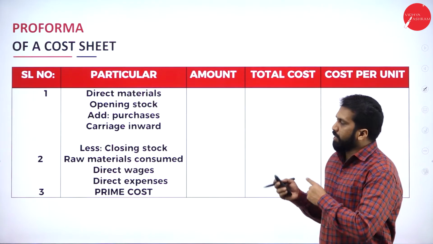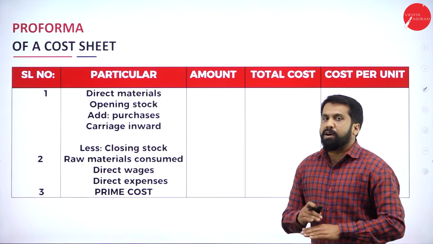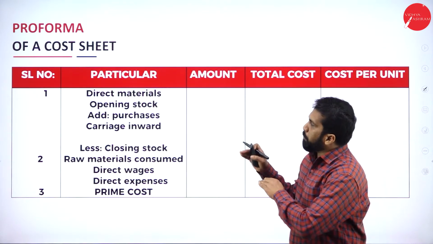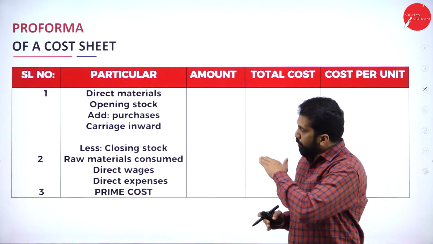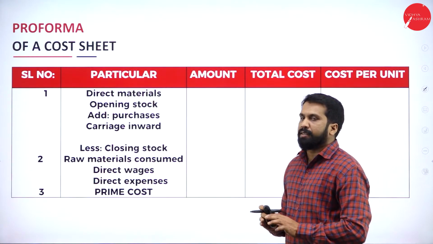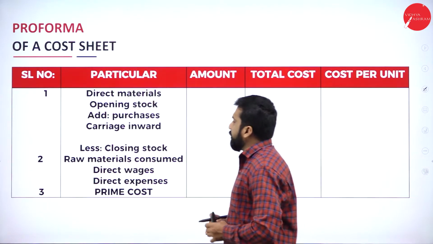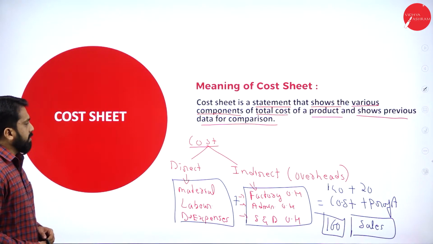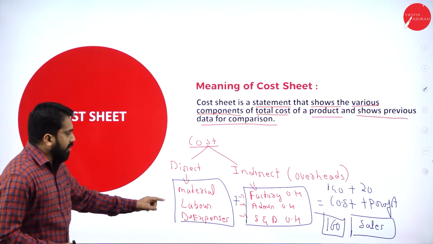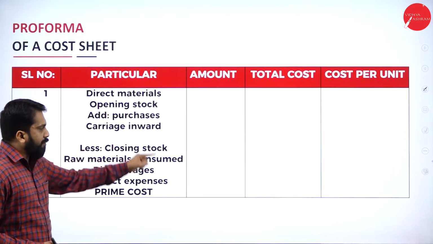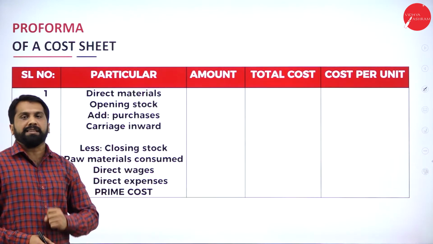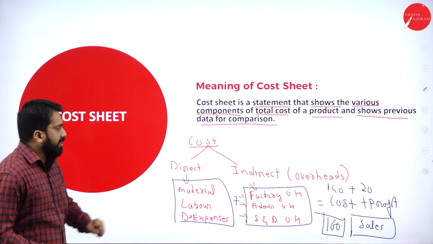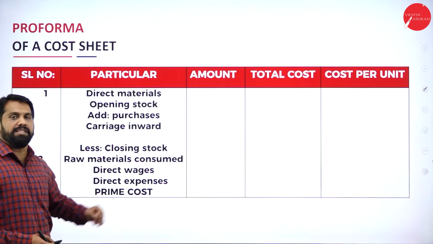But in this, the whole format, I have broken down into 3 to 4 slides. Now, this is only part of your cost sheet format. We have a continuation for that. Now, this is the first thing. As I told you, what is the first thing? Your direct cost. So, this format is your direct cost. Whatever direct cost we discussed, for that we have this format.